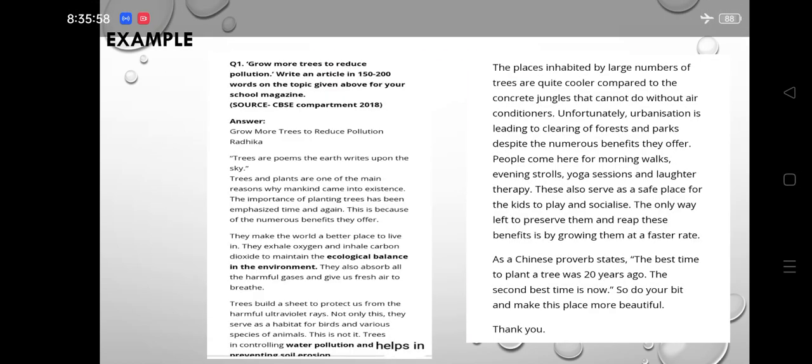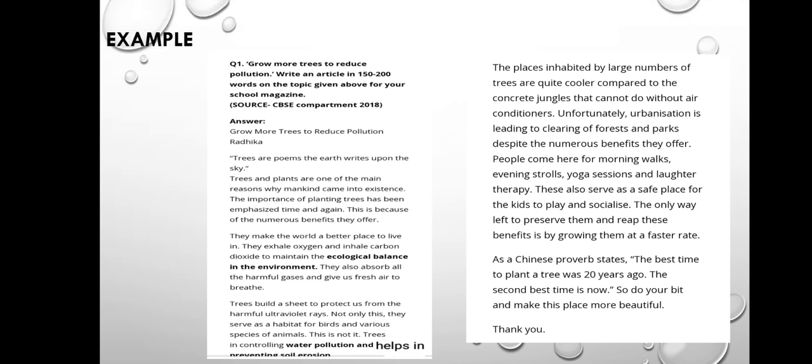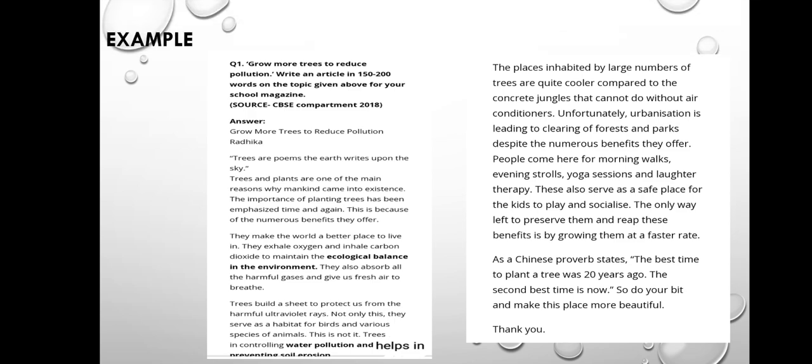And I hope you love it. Like this type of thing should be there. Okay, let's read this question. This example is given of an article. The question is saying, grow more trees to reduce pollution. Write an article in 150 to 200 words on the topic given above for your school magazine. It is from CBSE compartment 2018. It is not for ICSE, but yet in 11th the ICSE or CBSE pattern is one and the same thing. The same pattern would be followed.